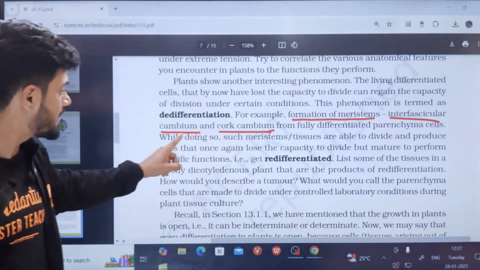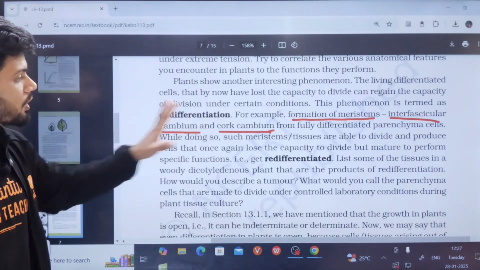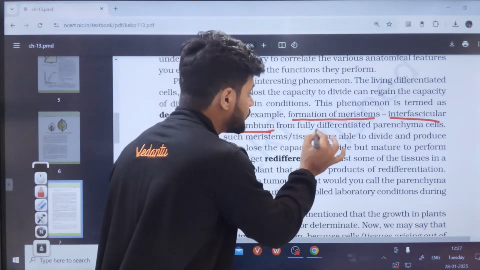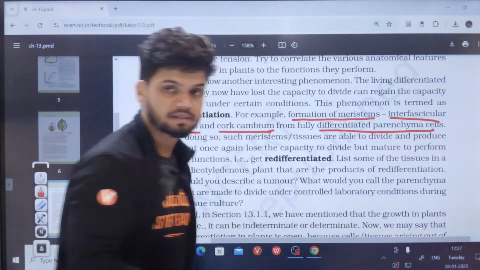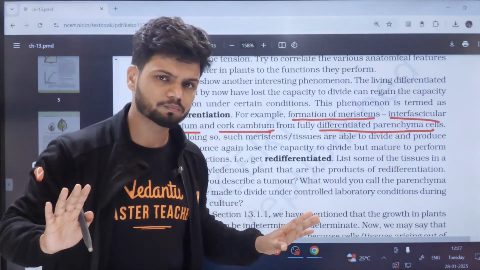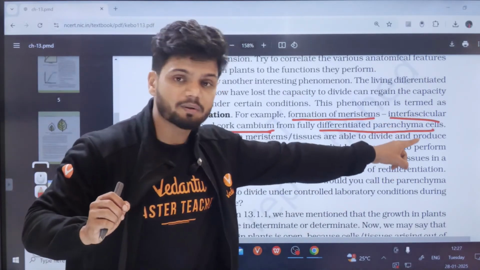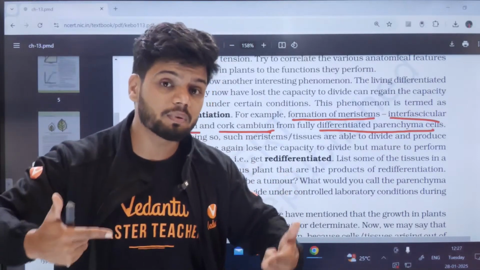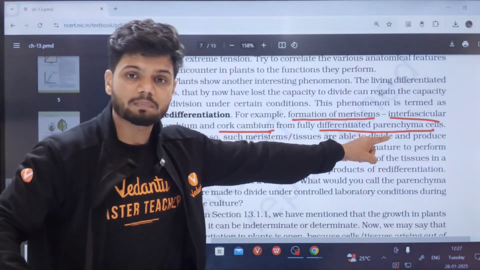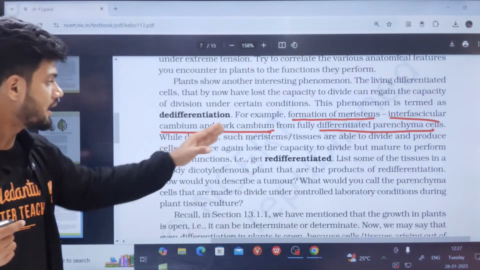See the example given here for dedifferentiation: fascicular cambium as well as cork cambium form from fully differentiated parenchyma cells. That is, parenchyma is a primary permanent tissue. This primary permanent tissue will regain the ability to divide. After regaining, this parenchyma will get converted to interfascicular and cork cambium.